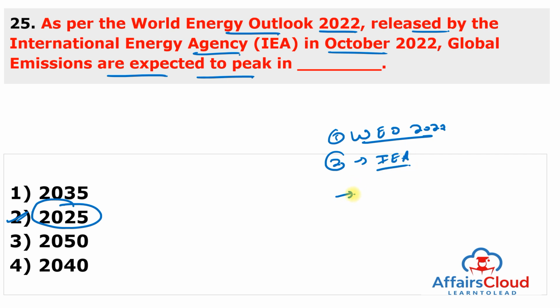And according to this report, global emissions will reach their peak in the year 2025 as rising energy prices brought on by Russia's invasion of Ukraine encourage investment in renewable energy resources.